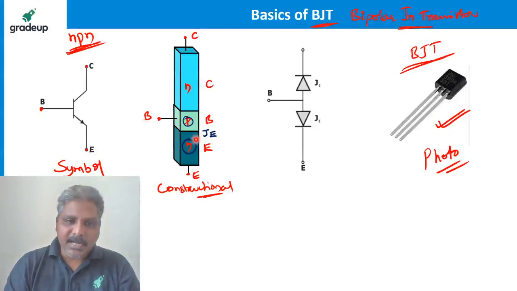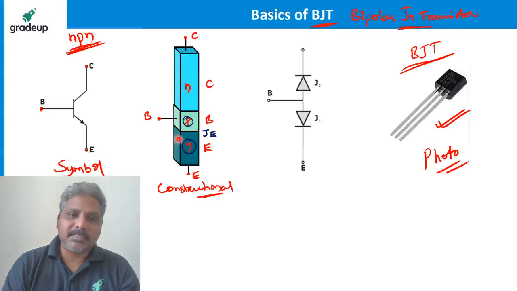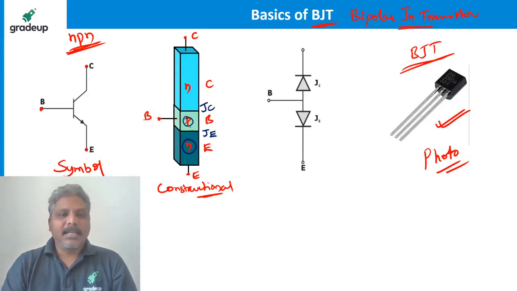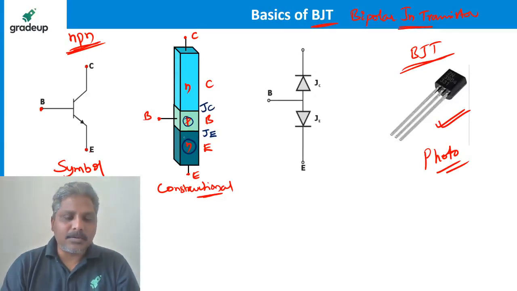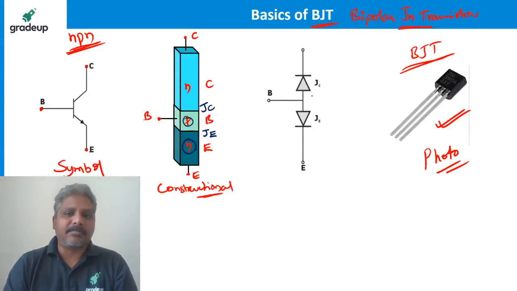Similarly, if I neglect the emitter region and see base and collector, between these two there is another junction. Whenever you have P and N, there is a junction always. So this is a PN junction, and let's call it JC. Since they are just like diodes, for understanding we can take these PN junctions as diodes, but they are not diodes in fact.